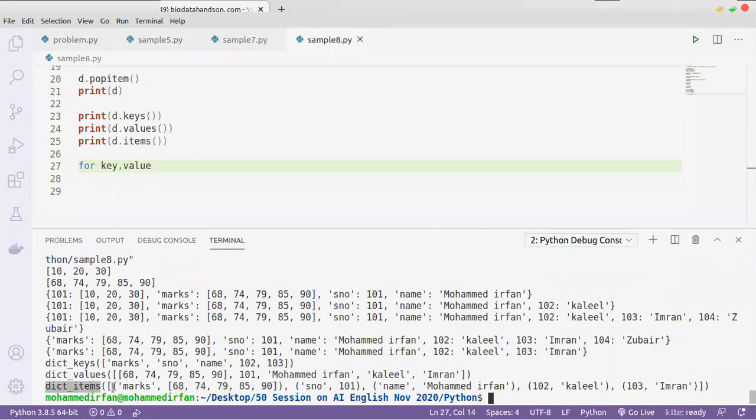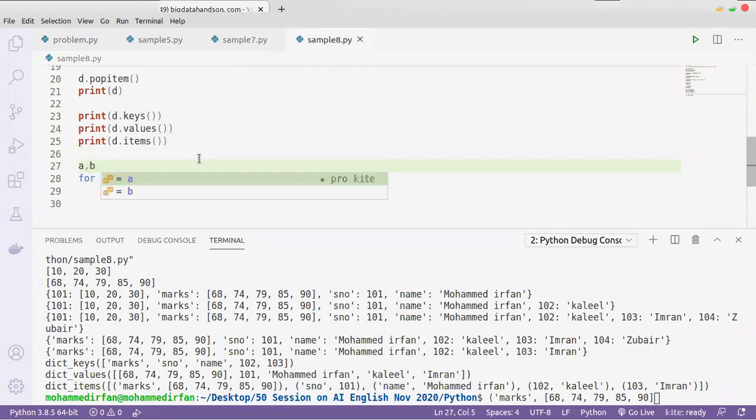To iterate through a for loop, we can use the d.items function, because it is giving the values as a list, and in the list we have tuples. In a tuple we have an expression like a, b equal to the tuple values 10, 20.